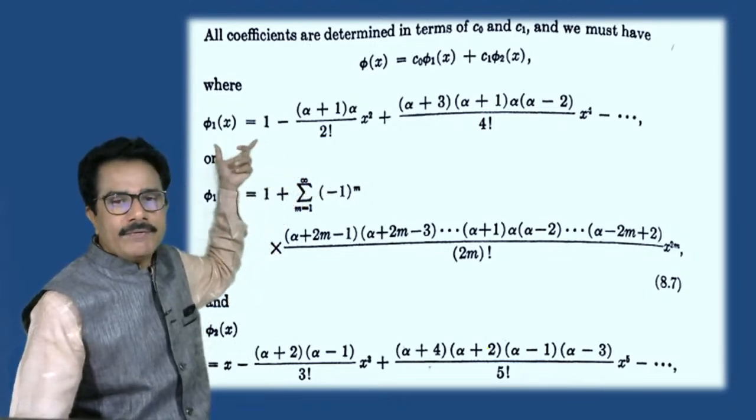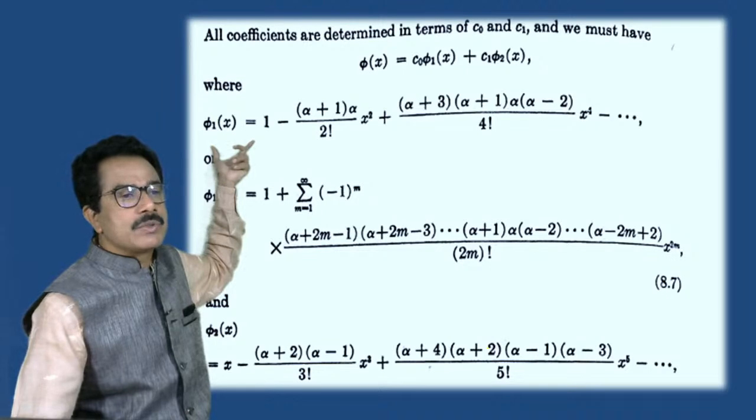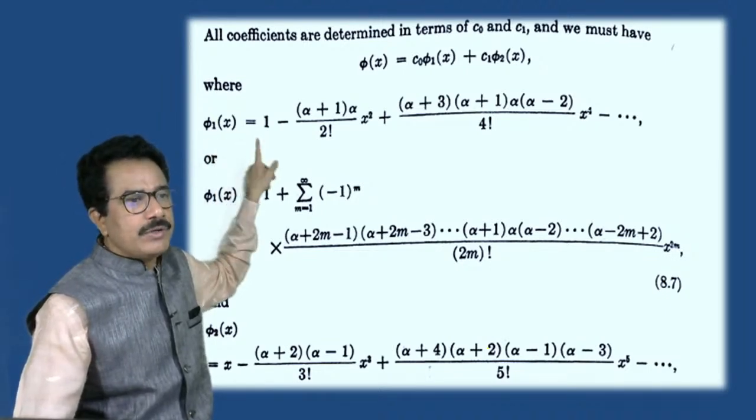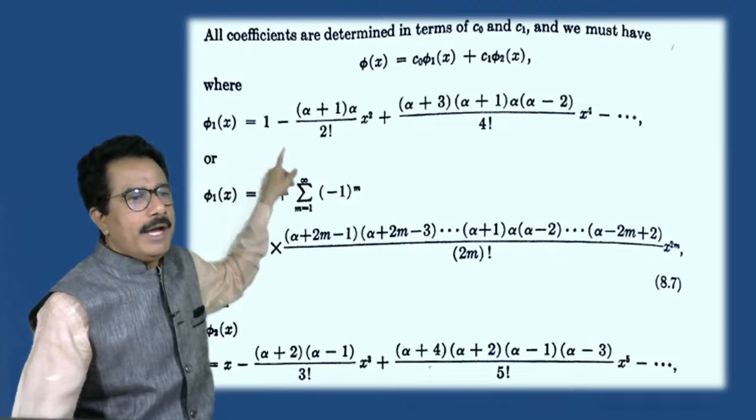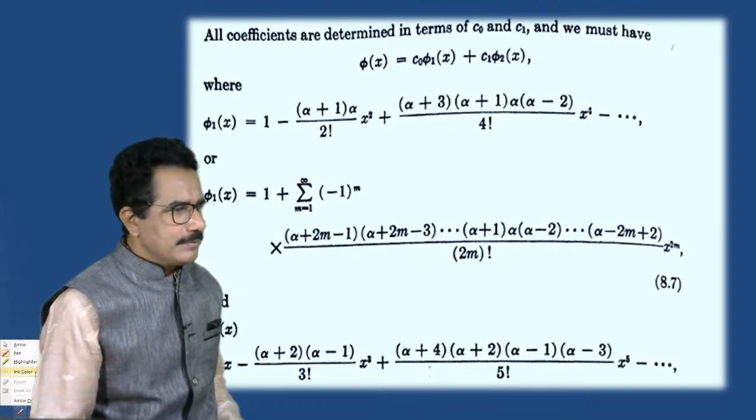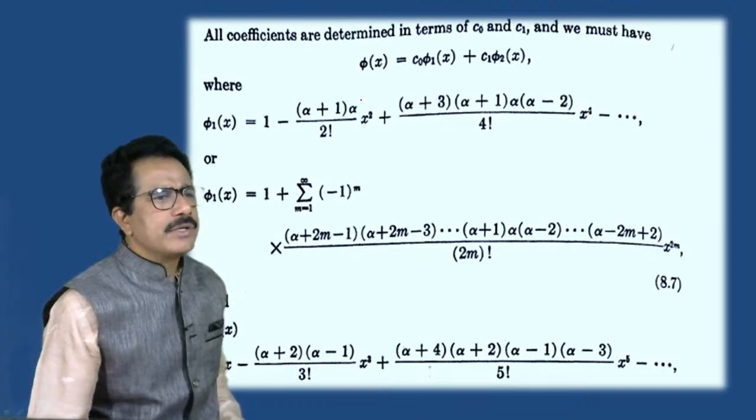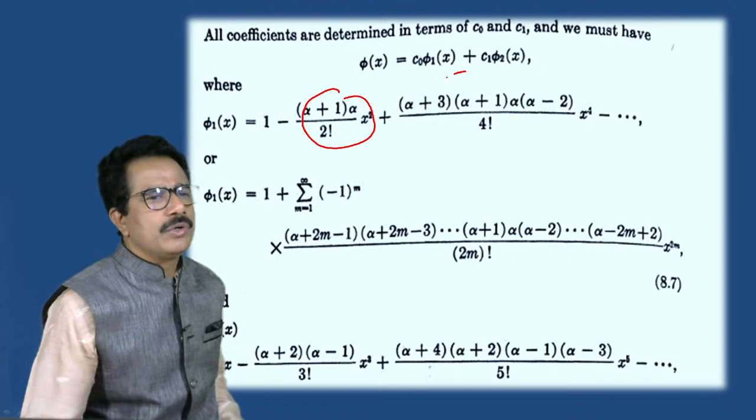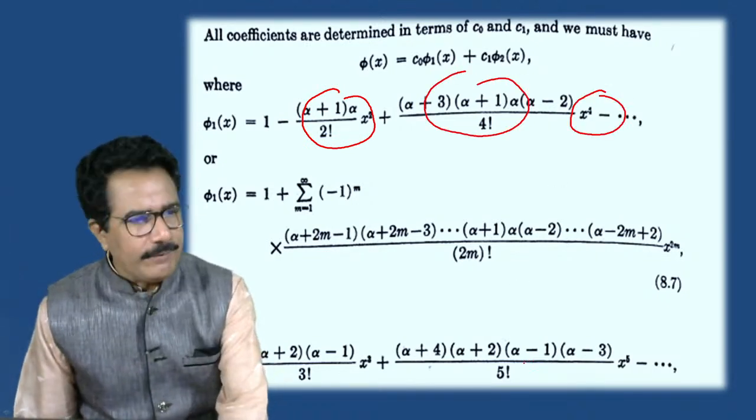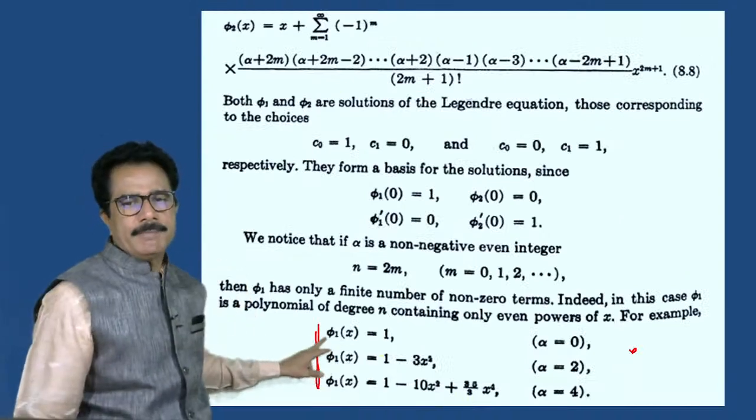Now we can write according to the solution, that is phi1 of x. If we put alpha is equal to 0, then we get 1. And by putting alpha is equal to 0, notice carefully, the total terms become 0. So we get phi1 of x is equal to 1 here.